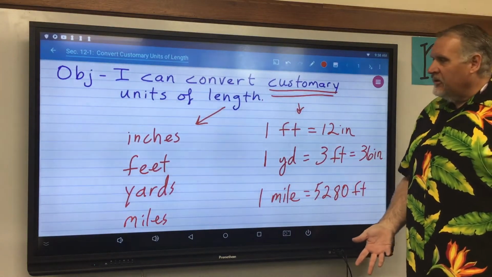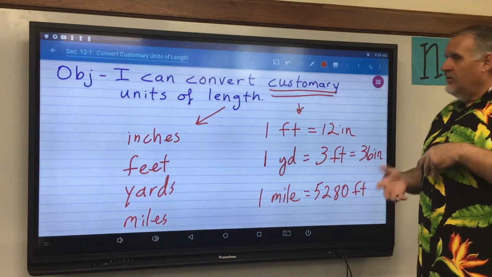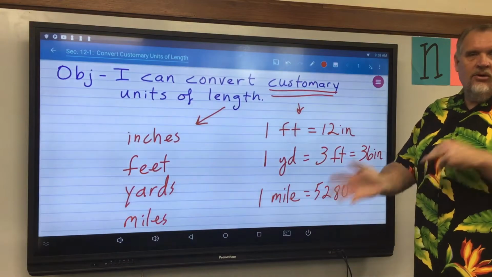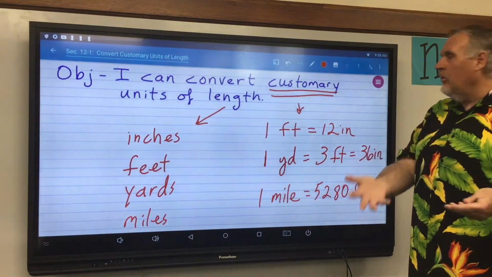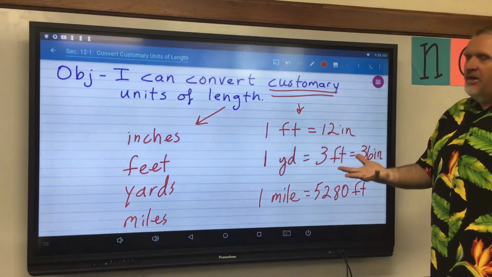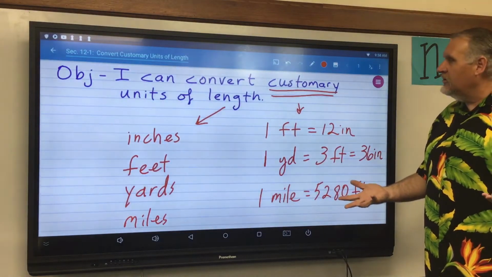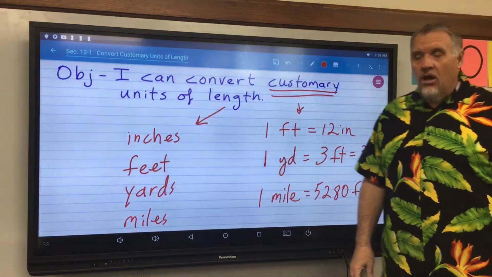When we get to the metric system, you're going to learn everything is always powers of 10. It's either 10 of this or 100 of that or 1,000 of that, but it's very easy to work with. Customary system, not so much, but it's what we use. So as long as we're using it, we need to have some knowledge of it.